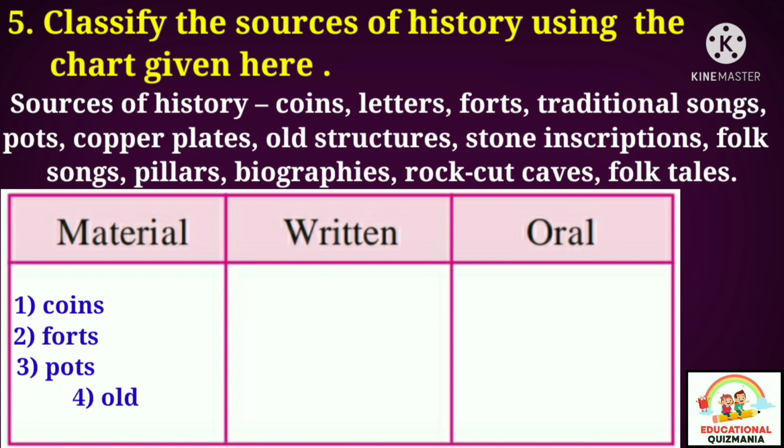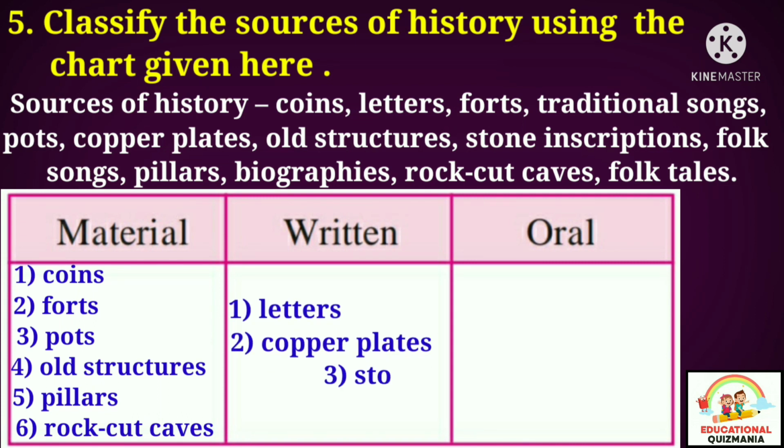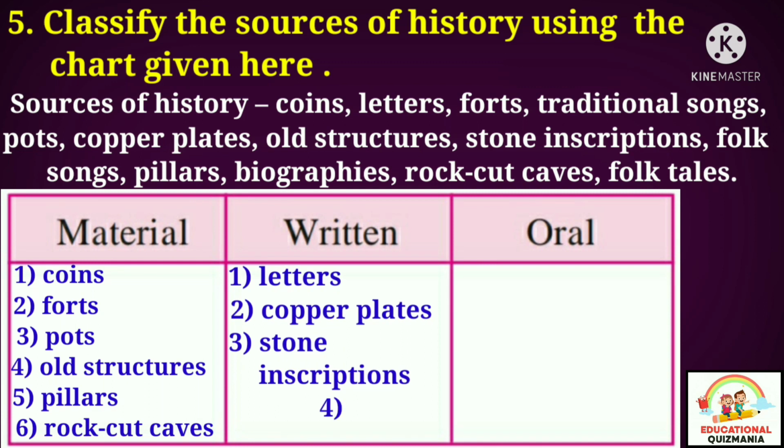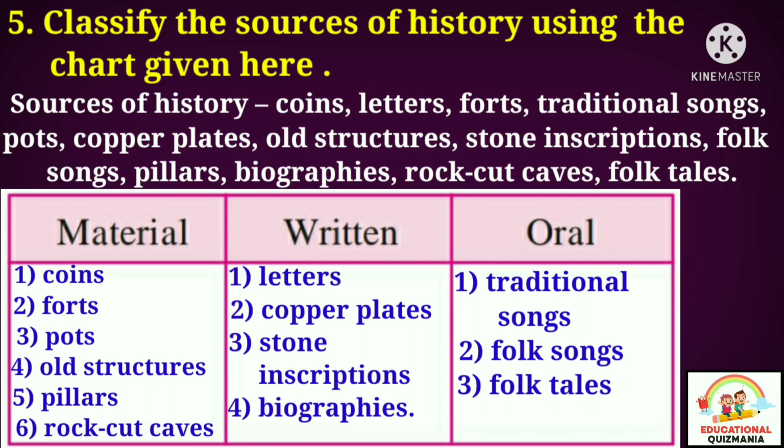Coins, forts, pots, old structures, pillars, rock cut caves, these are the material sources of history. Letters, copper plates, stone inscriptions, biographies, these are the written sources of history. Traditional songs, folk tales, these are the oral sources of history.